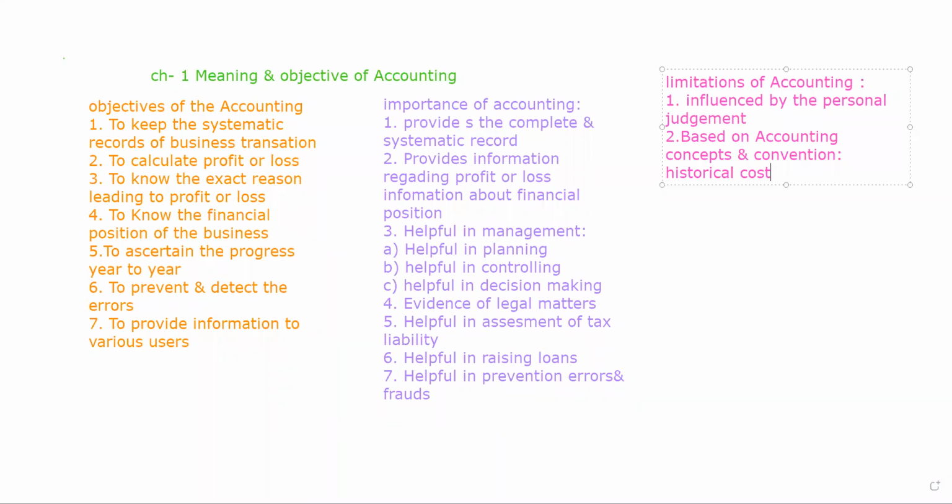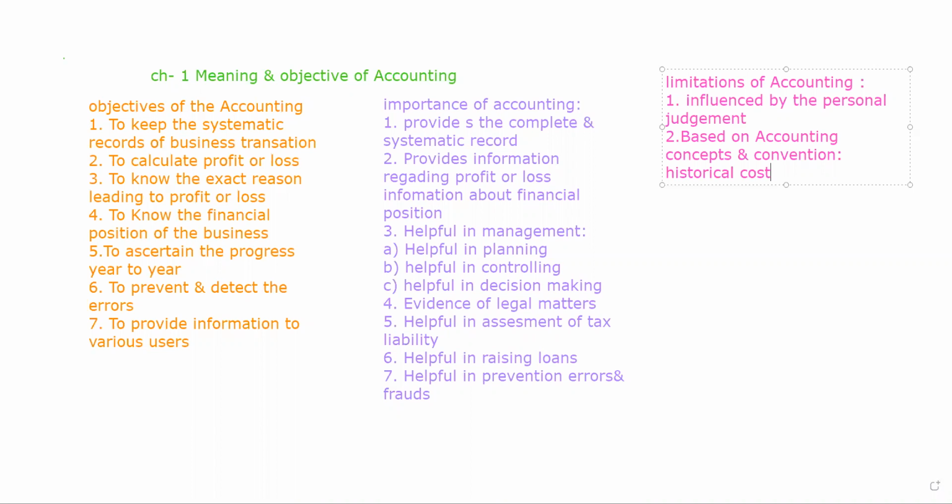In reality, the things might be costlier than the historical value, but it is the rule that whatever asset you are showing in the business, after charging the depreciation, whether you deduct the depreciation out of that or prepare the provision for depreciation account separately, after doing that, you have to show the value on the historical cost only, means the cost at which you purchased your asset. It is to be considered only in the books of account, and that accounting concept and convention is compulsory to follow by every business, but it is not justified.